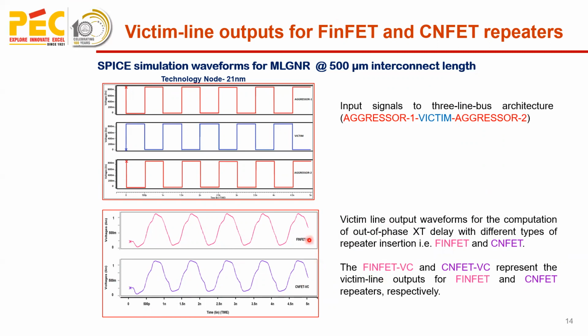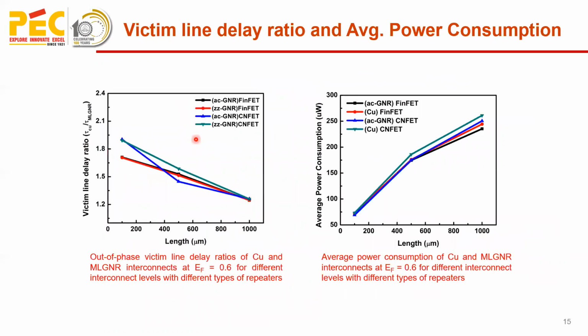The first is for FinFET, and the second is for CNFET. And here it is observed that as the aggressor line is falling, it is not allowing the victim line to rise. The rise here is at this instance, and here it is rising a bit later. So it holds the signal on the victim line and doesn't allow it to rise.